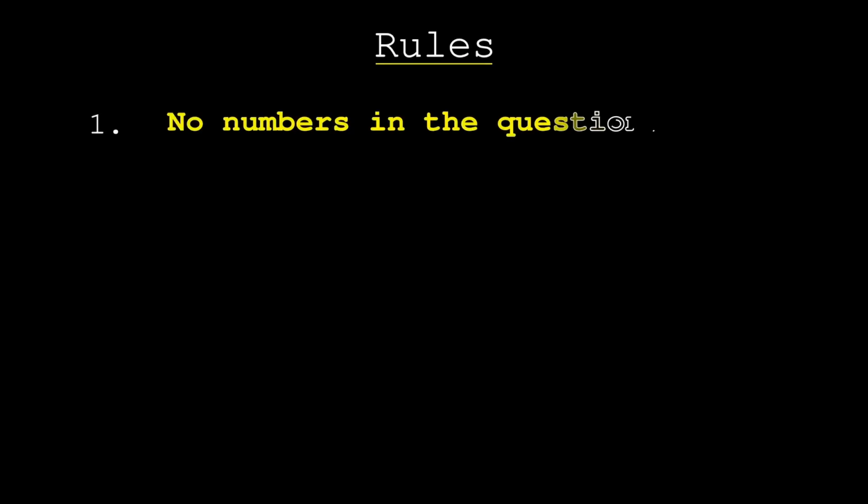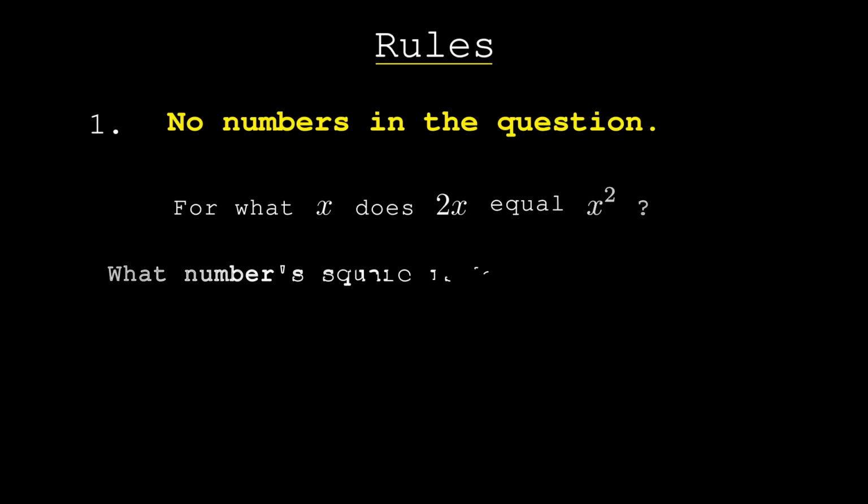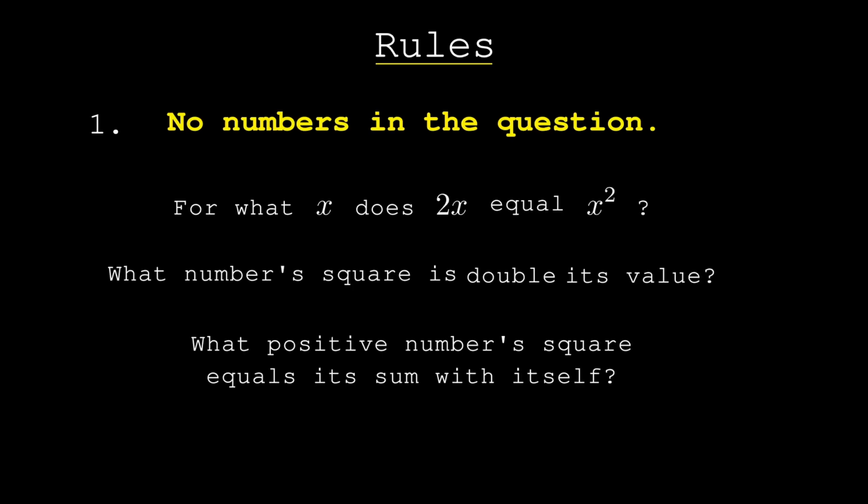I think it's necessary to define some rules for what makes a good meaning of life question. Here are 3 ways of phrasing the same question. 2 are invalid as meaning of life questions because they contain numbers or words such as double, which are too suggestive of numbers. The 3rd phrasing is legitimate and has a numerical solution.